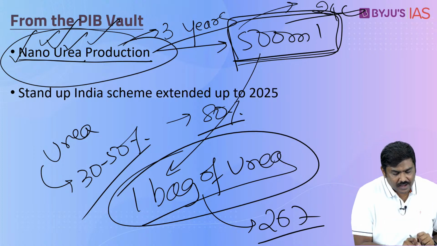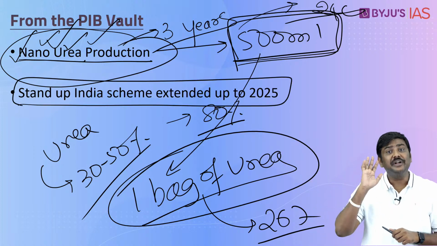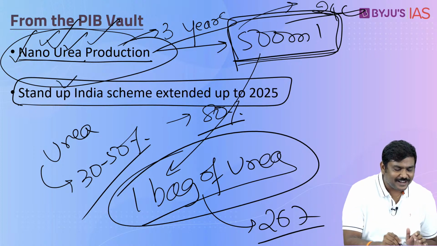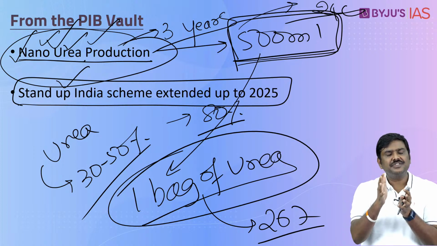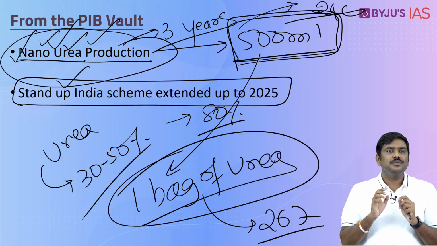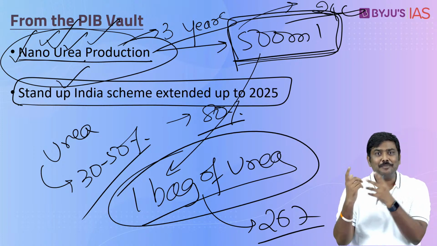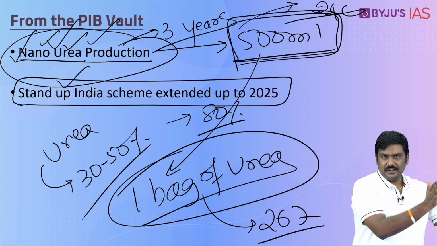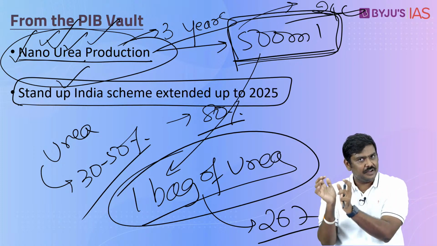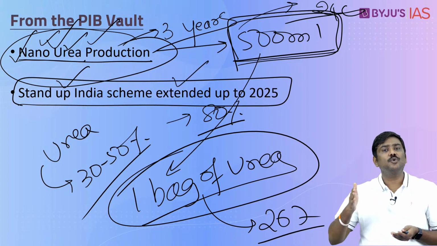Done, this is one. And the second one, the Stand Up India scheme has been extended up to financial year 25. Now the question is, what is the Stand Up India scheme? Please understand this. 5 years ago, in 2016, the Government of India announced Startup India and Stand Up India. Is it okay? I'll repeat it. Startup India, Stand Up India. Startup India is a different scheme. Stand Up India is a different scheme. And very recently, the Government of India has extended this up to 2025.